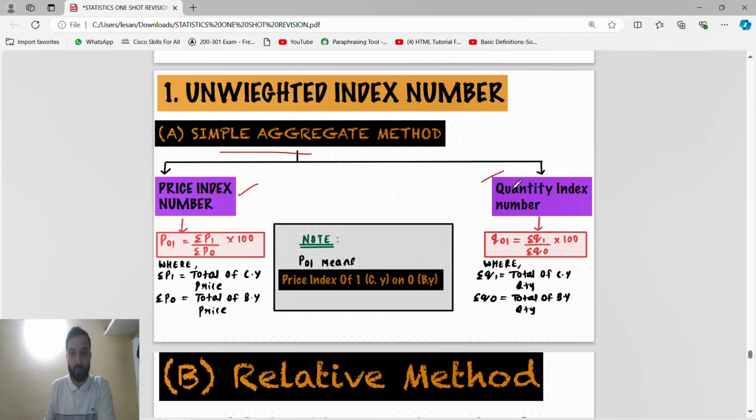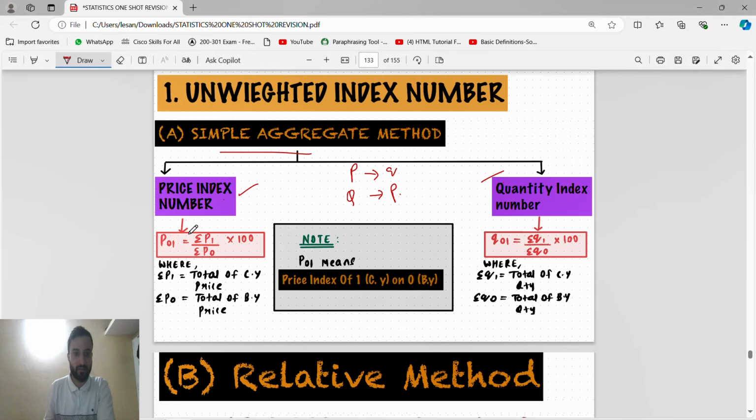The difference in formula between the price index number and the quantity index number is that wherever P is in the price index number, it gets changed by Q in the quantity index number, and wherever Q is in the price index number, it gets changed by P. Like this, summation of P1 by summation of P0 gets changed to summation of Q1 by summation of Q0. That's it. The first one is the simple aggregative method.